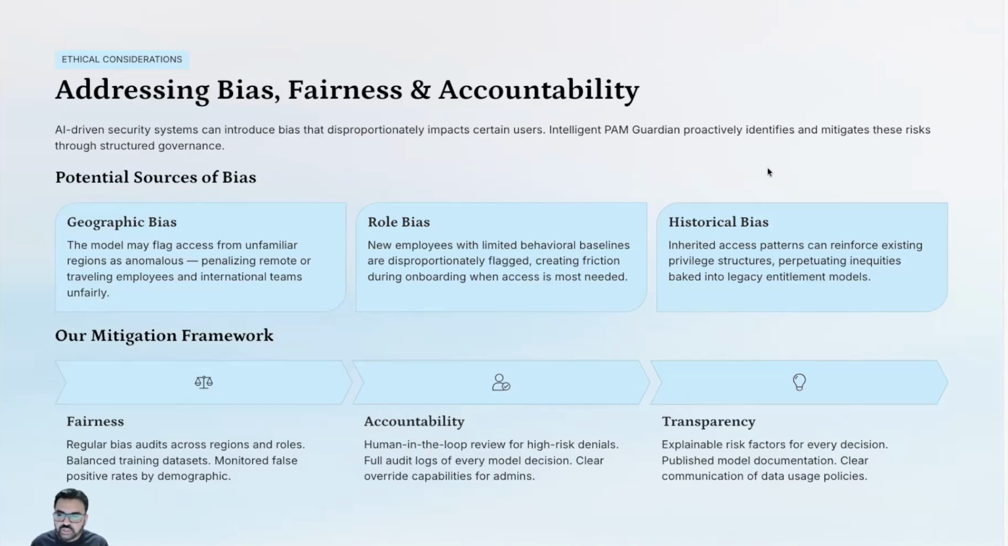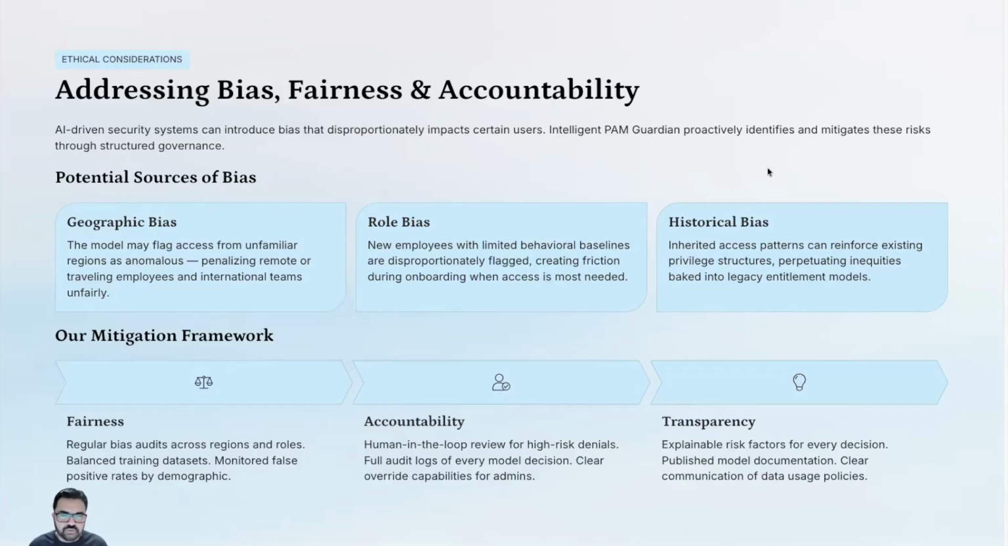That's the reason in the product you will see we have the fairness component, where we regularly provide audit scores based on regions and roles. Then from the accountability point of view, there is a human in the loop responsible for reviewing the access being granted or revoked, especially for high-risk denials. We also provide the full audit report for every model decision, so the end user knows clearly how the machine learning algorithm is taking actions or providing the response to the admin.